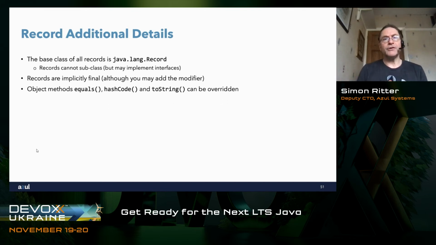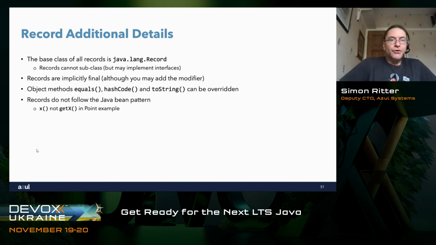One other thing to say about records in terms of the data that's stored there, it uses shallow immutability. All of the instance fields that you define in a record declaration will be final. That means that the reference will be final, but clearly if you've got a reference to, let's say, a color object, then the reference to the color object is final, but the object itself, you can change values internally in that. So the immutability is only in the references from the record itself.